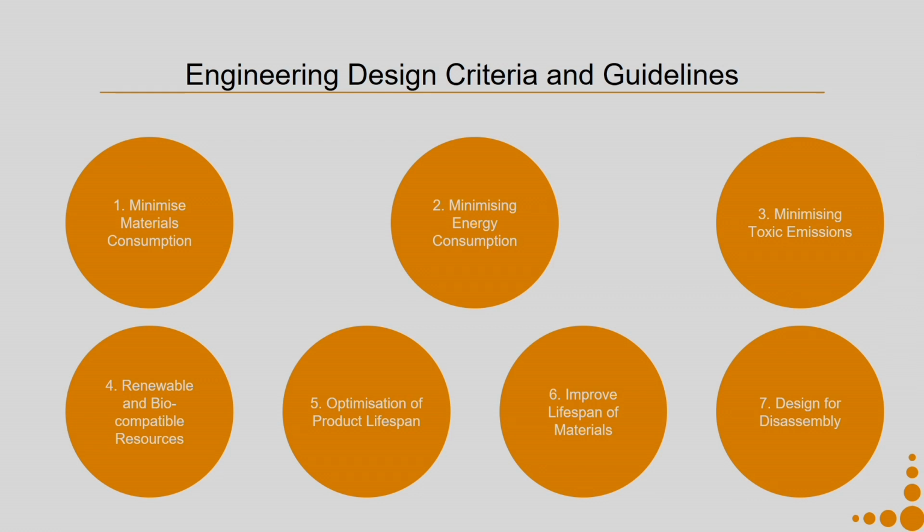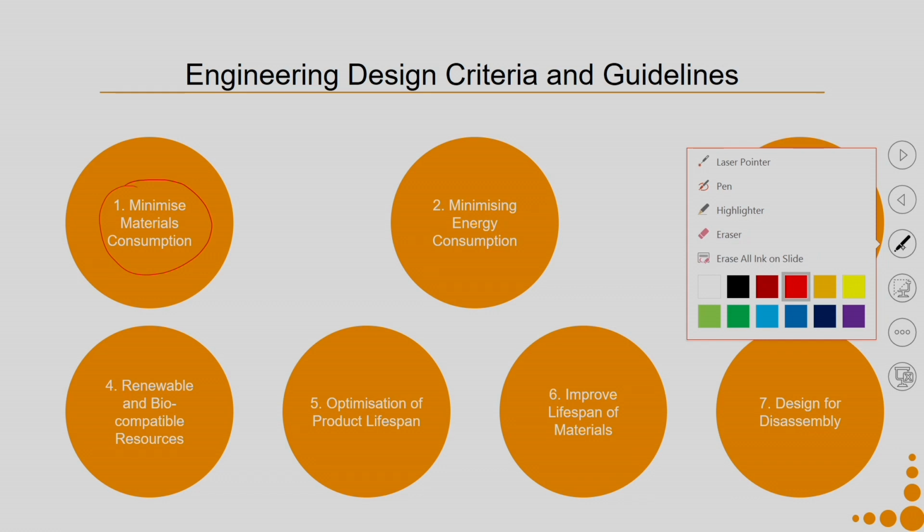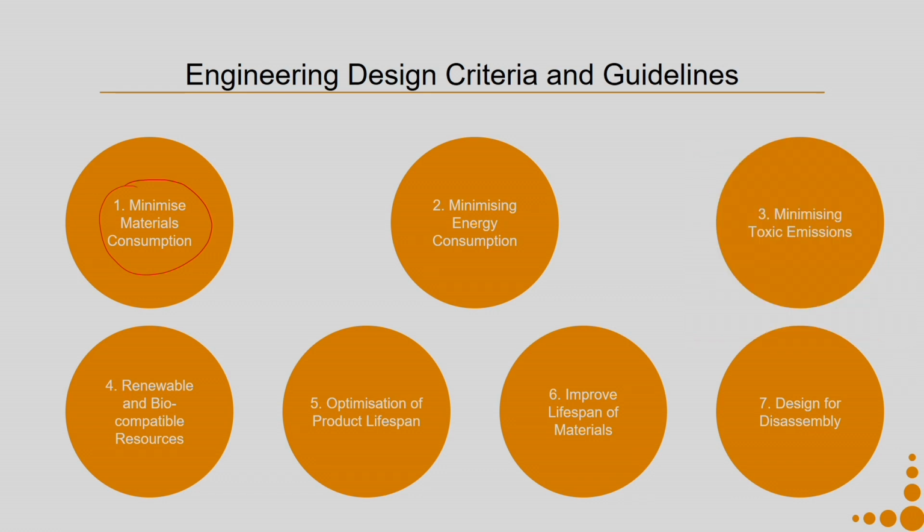So, why are we supposed to go ahead with the first one, that is minimize material consumption? The lesser the amount of material that we use, the higher is our environmental benefit, because we are causing less damage to the environment. We have less material being consumed by the product, as well as less material when the product reaches its end of lifespan.